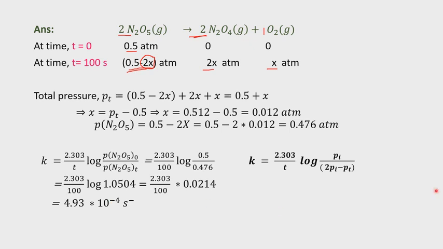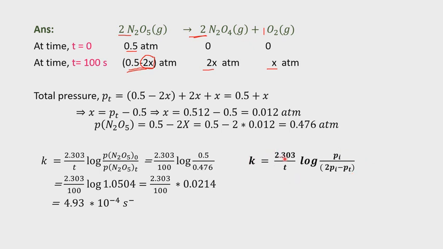Okay, this is the exact procedure how to solve the question, but the direct method is there. Already one formula was mentioned earlier for gas phase reactions, how to calculate the rate constant. This one, k equal to 2.303 by t log Pi, meaning initial pressure, by 2 Pi minus Pt. This formula is used for the rate constant in the case of gas phase reactions. You can use this formula directly.